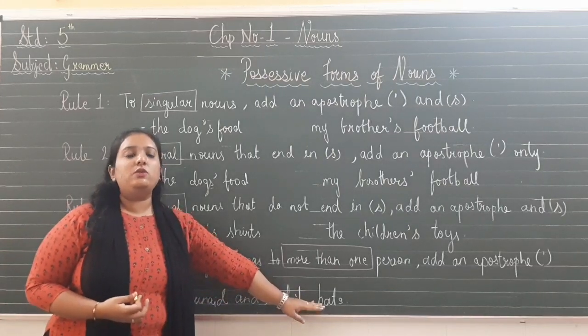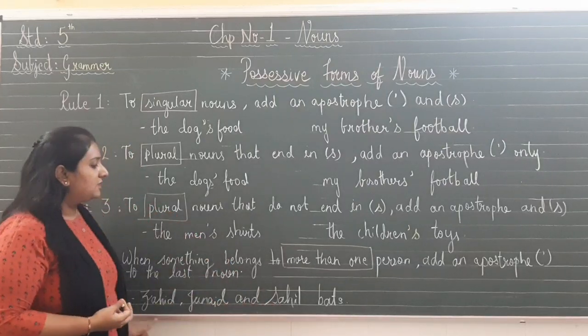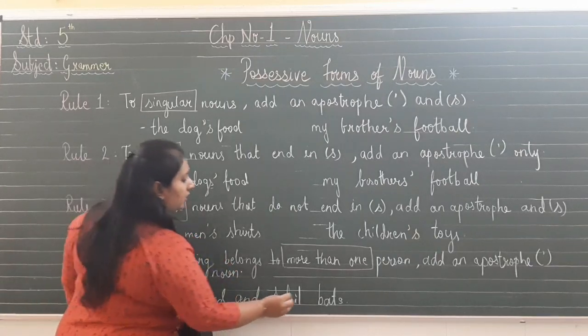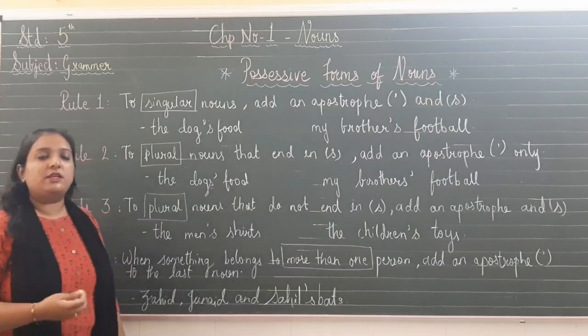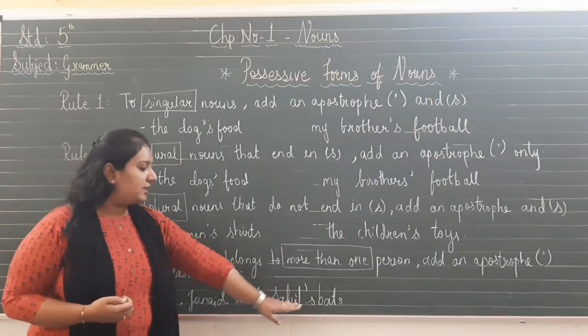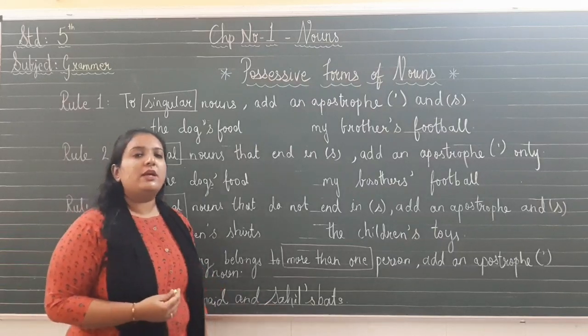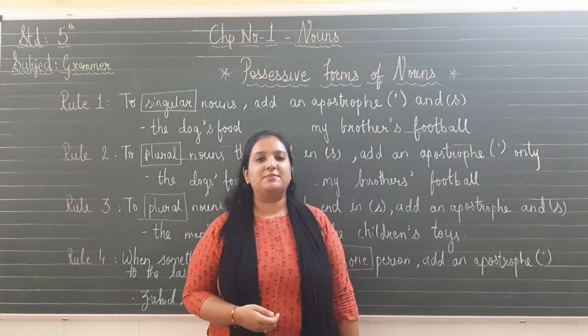So here what will we do? We will put the apostrophe at the last noun. So your last noun is the name of the boy, Sahil. So here we will put apostrophe and s to make it a possessive form. So here what will we say? Whose bag it is? It is Zahid, Junaid and Sahil's bag. So I hope you have understood all the 4 rules of possessive forms of nouns.